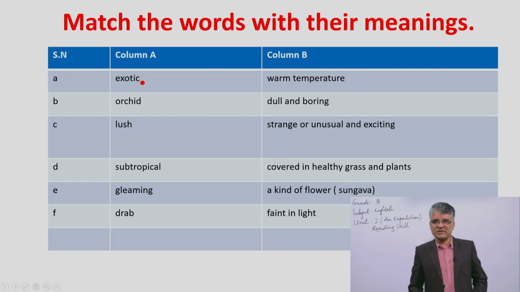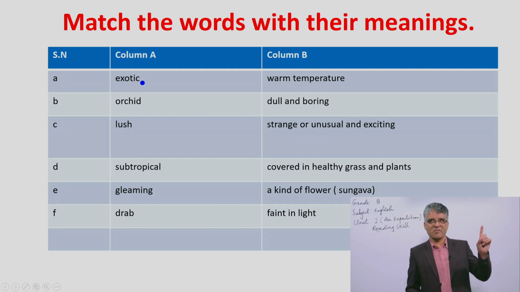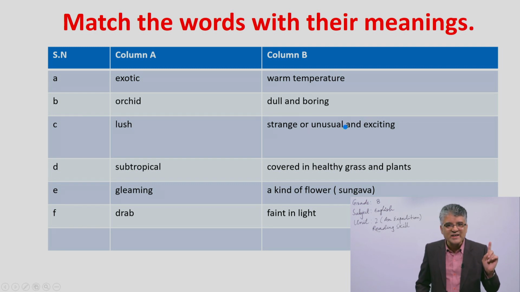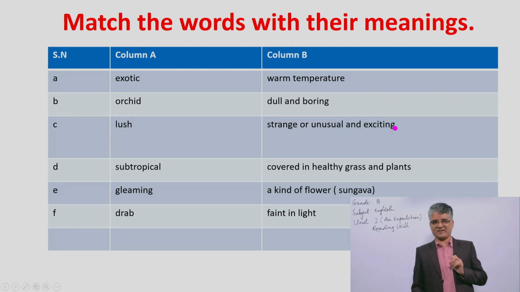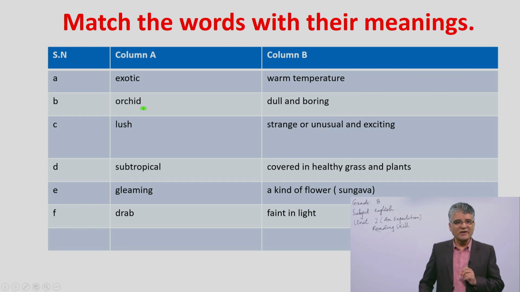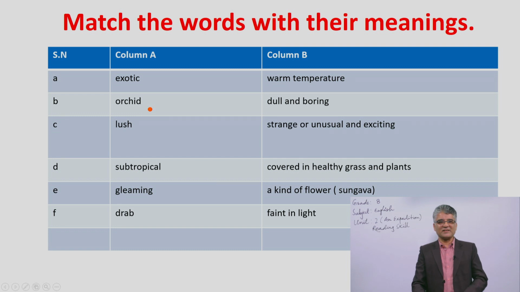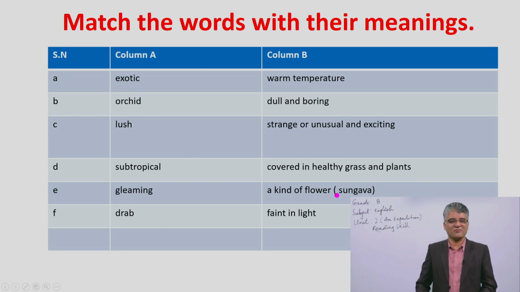The word exotic, try to remember, exotic is related to unusual, strange, mysterious. That means strange or unusual and exciting. Yes, you are right. Orchid. What could be the meaning of orchid? Oh, you are right. This is a kind of flower that is also called sungaba.